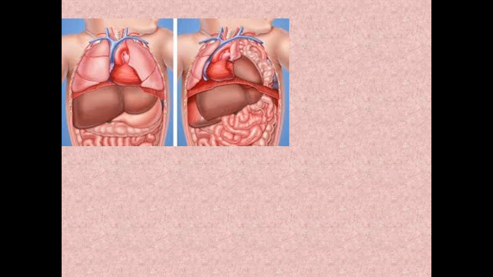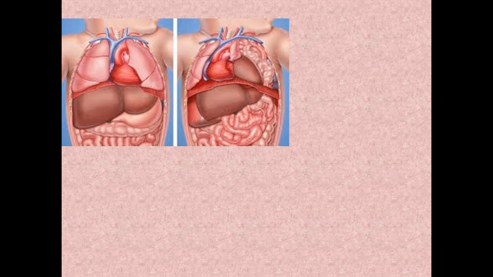It is called congenital diaphragmatic hernia. There are different types of diaphragmatic hernia, so your homework is to see what those are. I'll just name them: one is Bochdalek hernia, the other Morgagni's hernia. Find out what these two hernias are.